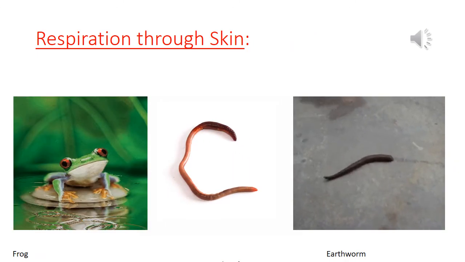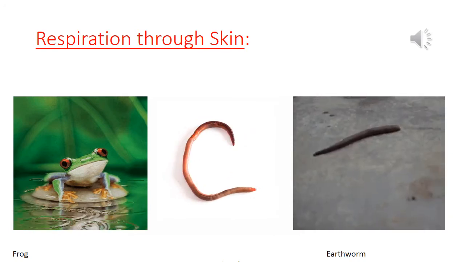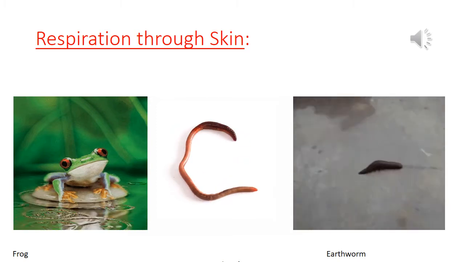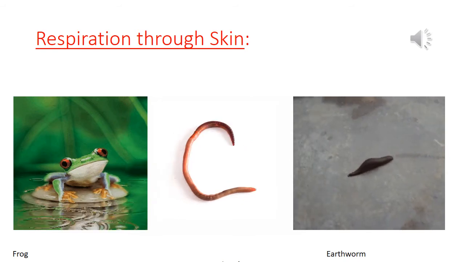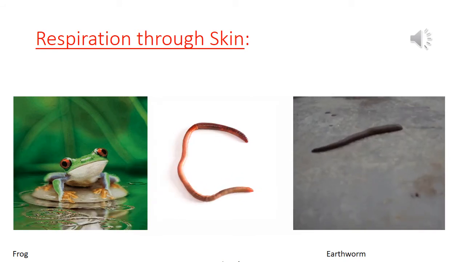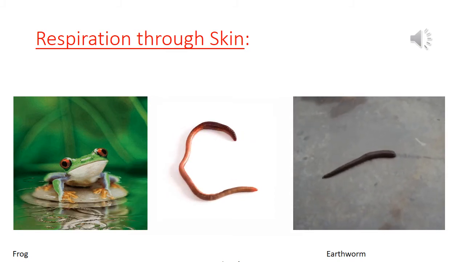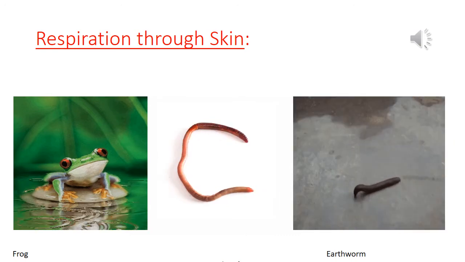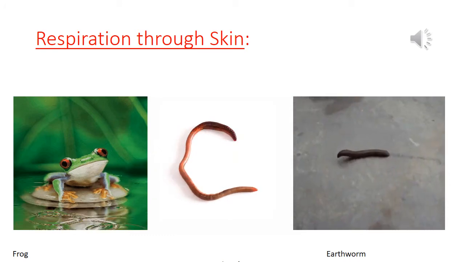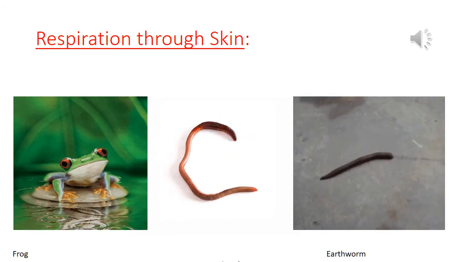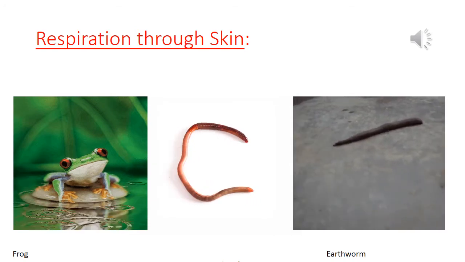Now animals like frog, earthworm, leech, they all respire through skin. The frog lives both on land and in water. So the frog has a pair of lungs like human beings to breathe on land, but in water it breathes through its moist skin. Earthworms breathe through the skin, which is again very thin and moist.